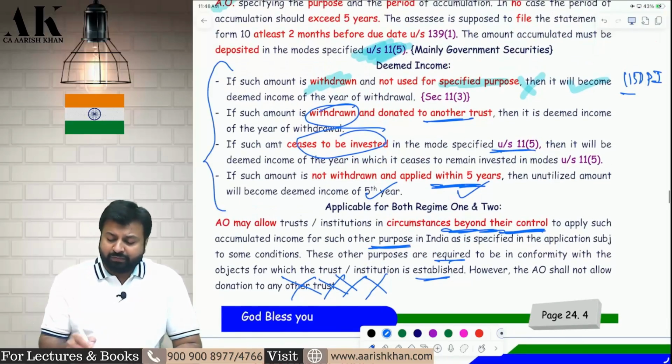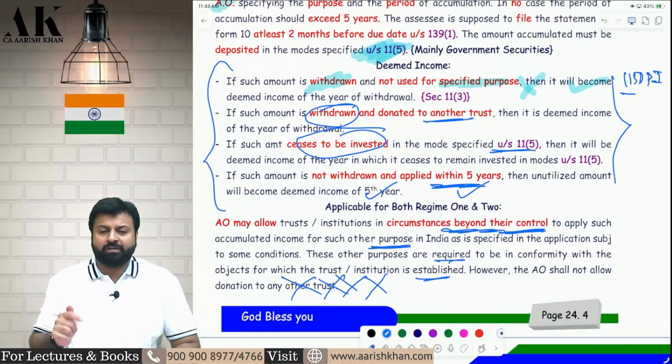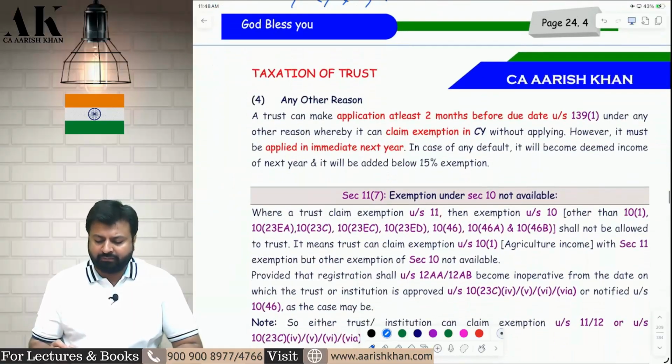So in all these 4 cases, 115 BBI is also attracted. So be careful with this. Okay. You can write it down over here also if you want.